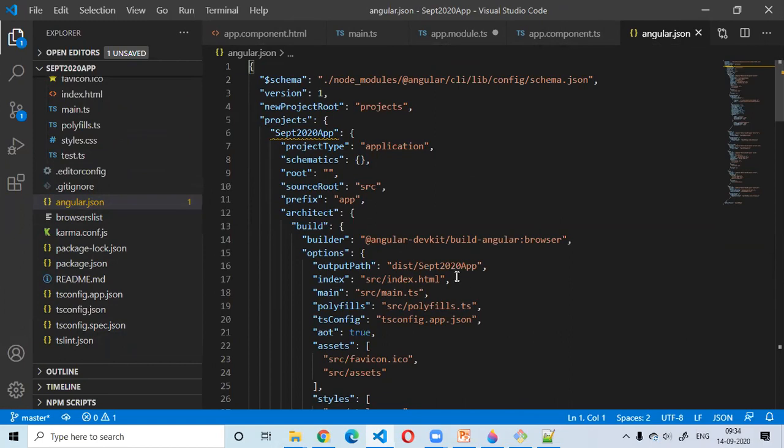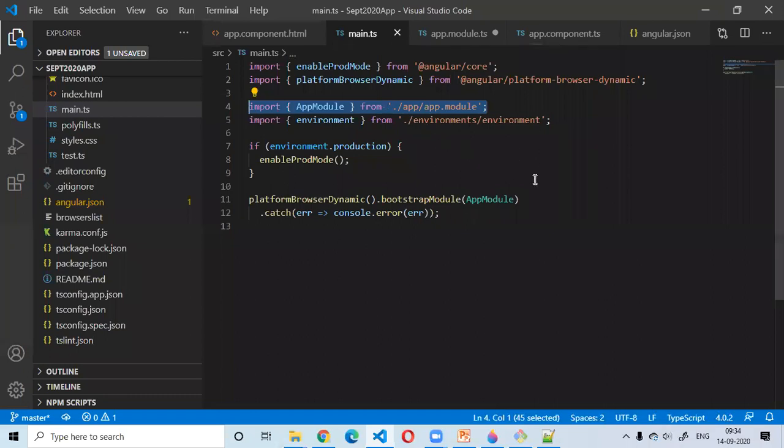This is my root index file, or my root HTML file. Inside that, the entry point of my application, that is my main.ts file, right? This is the entry point of my application. So it is going to look into this main.ts. Inside the main.ts, what I have mentioned, this is the root Angular module of my application.